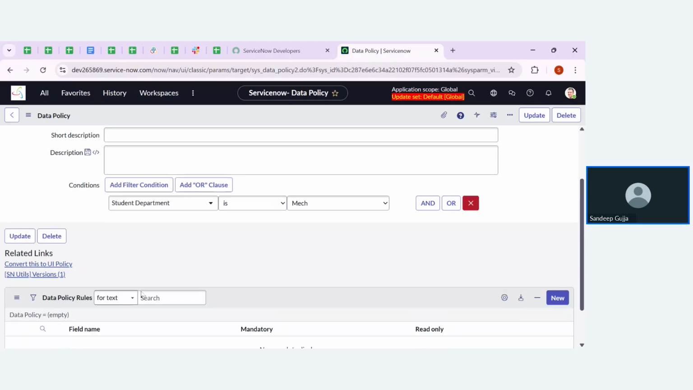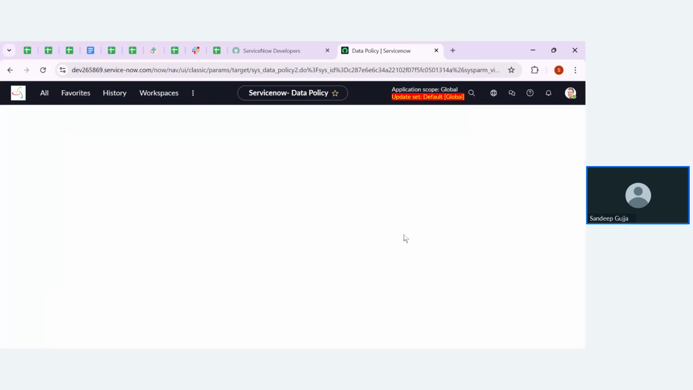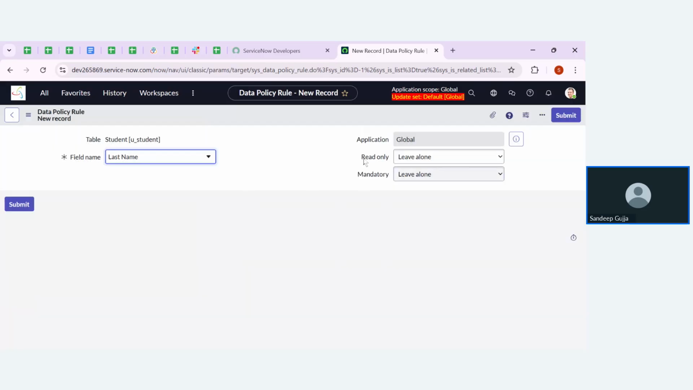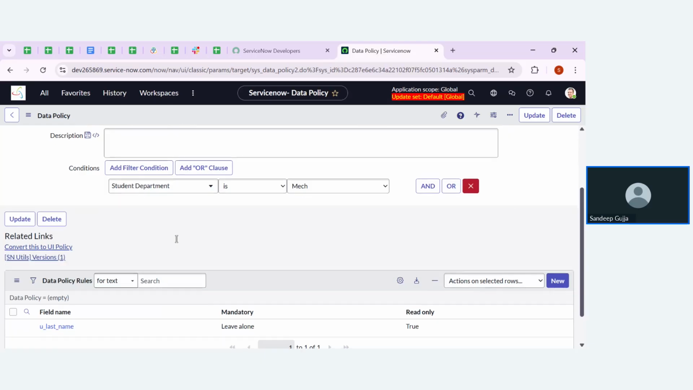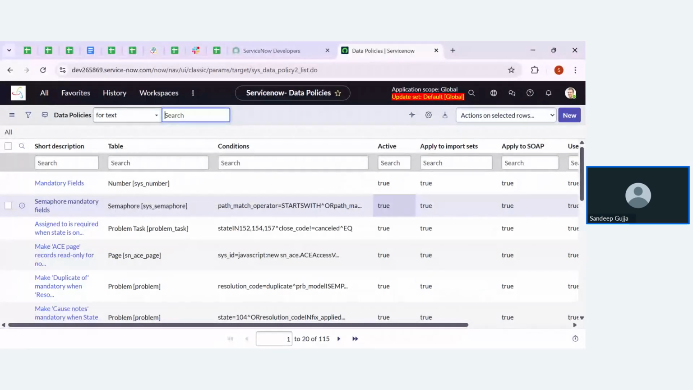So here I'm going to specify the data policy rule. Click on new, then select the field, that is last name. Now I need to specify the action, that is read only true. Click on submit. Everything is done. Whatever configurations we do on the form, we need to update or save that. Click on update or save from the context menu. That is also fine. So now we have done with creation of two data policies.